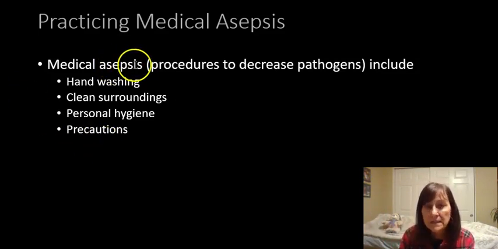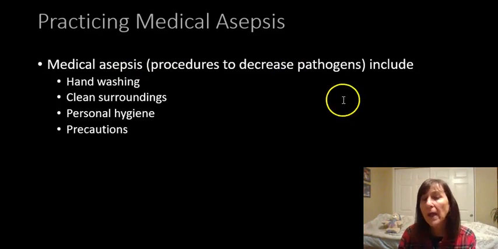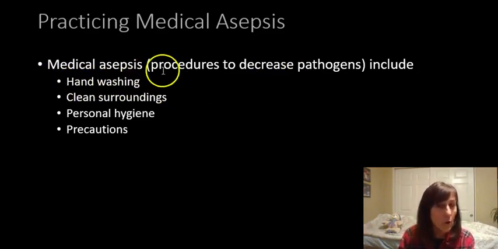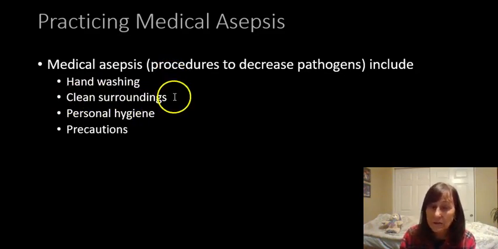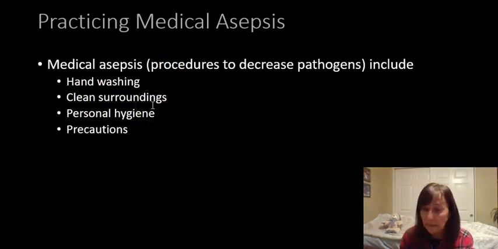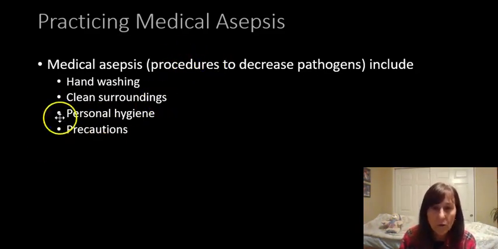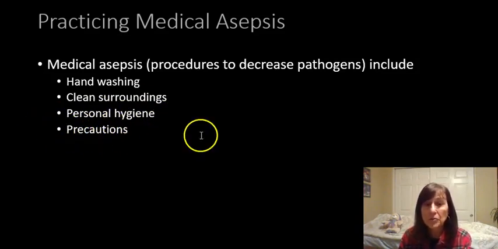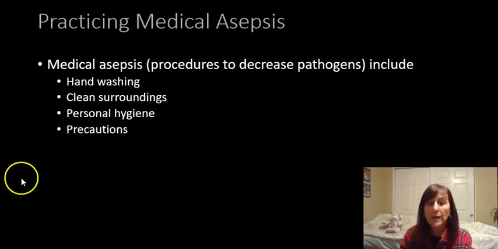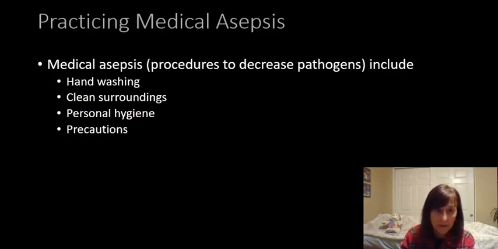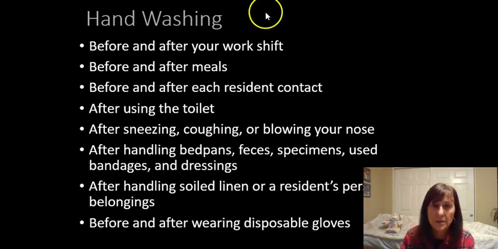Medical asepsis is procedures to decrease pathogens, which is germs, and the main ones are hand washing, 20 seconds, and cleaning your surroundings with cleaners that kill 99% of the bacteria, Lysol wipes, things like that, good personal hygiene on you, and making sure you're using precautions when need be. We're going to go into that one next. First, let's do hand washing though.